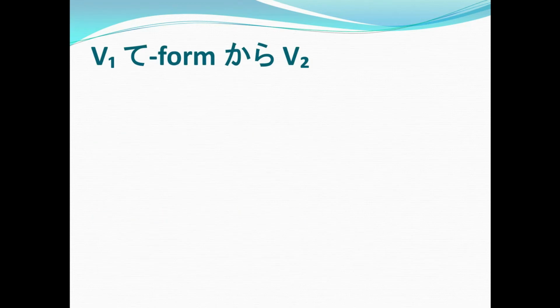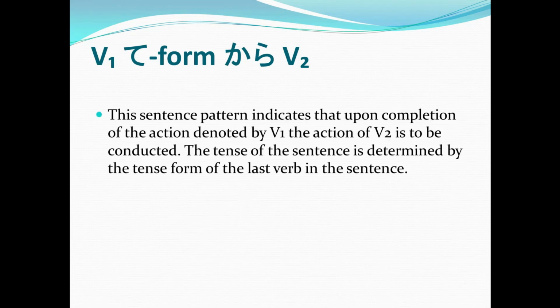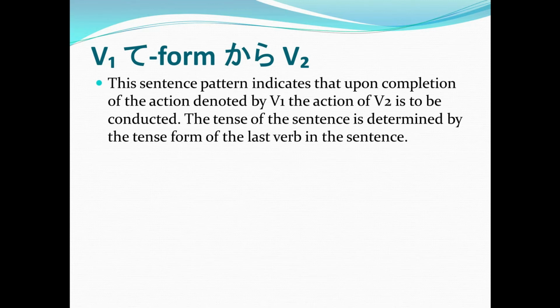Now, let's discuss verb 1 te kara, verb 2. Again, verb 1 te form kara, verb 2. So, this sentence pattern indicates that upon the completion of the action denoted by verb 1, the action of verb 2 is to be conducted. Again, after the completion of verb 1, which is in the te form, the action of verb 2 is to be conducted. So the tense of the sentence is determined by the tense form of the last verb in the sentence, which is verb 2.